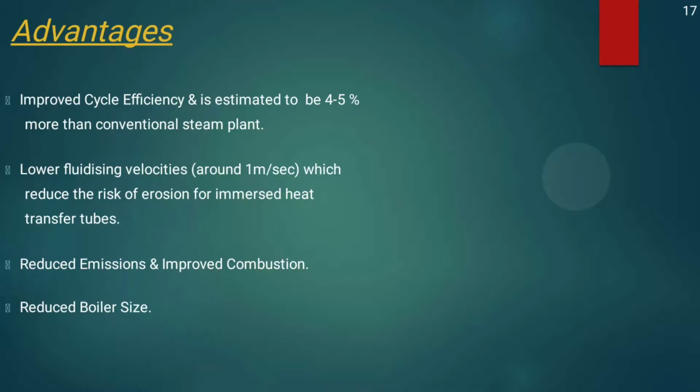Advantages: improved cycle efficiency, estimated to be 4 to 5% more than a conventional steam plant. Lower fluidizing velocities reduce the risk of erosion for immersed heat transfer tubes. Reduced emissions, improved combustion, and reduced boiler size.